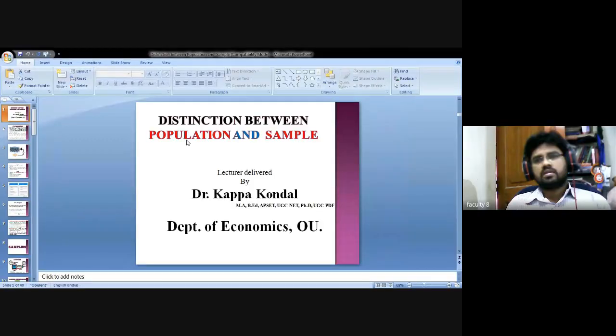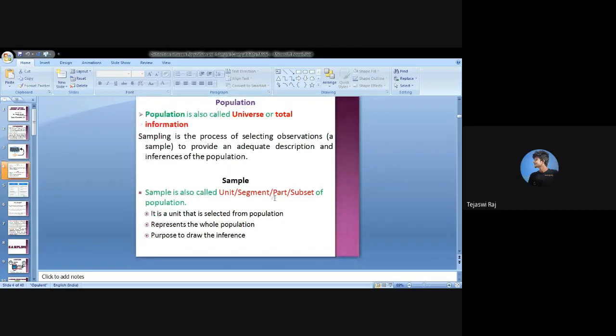So can anybody say what is meant by population, universe, or total information? What is meant by sample? The process of collecting samples from that population is sampling. A sample is a part of the population, representing the whole population. The process of collecting observations.